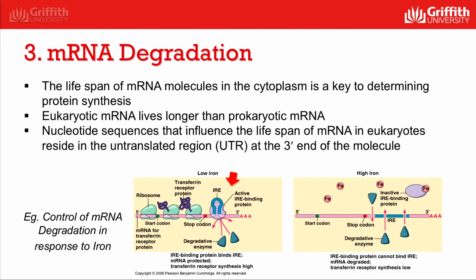If cells have low iron stores, an active iron response element protects the mRNA molecule from degradation. The mRNA molecule, protected by the active iron response element protein, codes for a protein called transferrin, which is responsible for transporting iron into the red cells. Once iron levels are high, iron binds to the iron response element, deactivating it. So as a result, the mRNA that codes for transferrin is degraded.